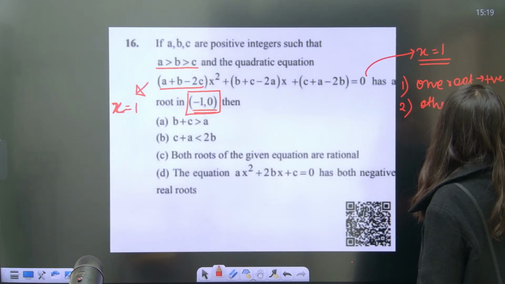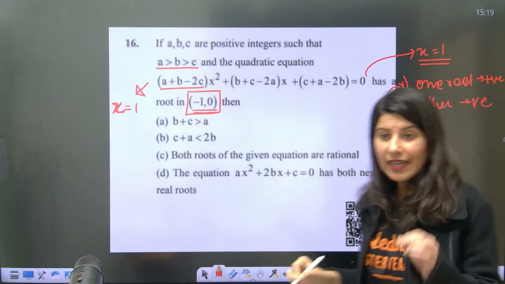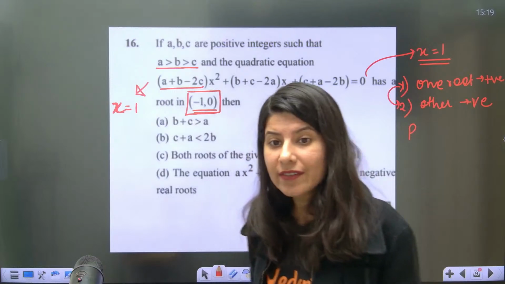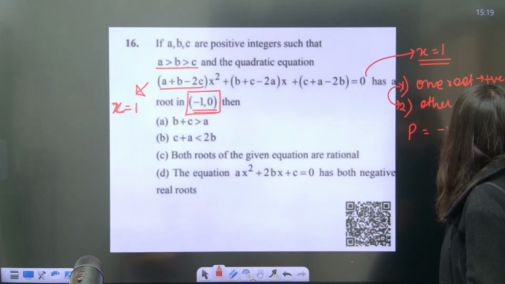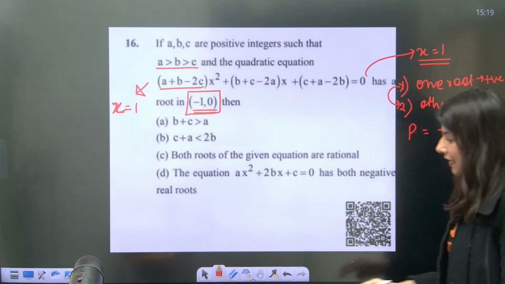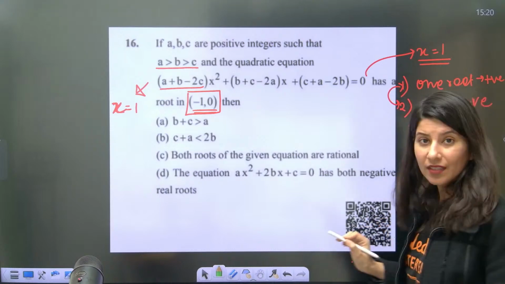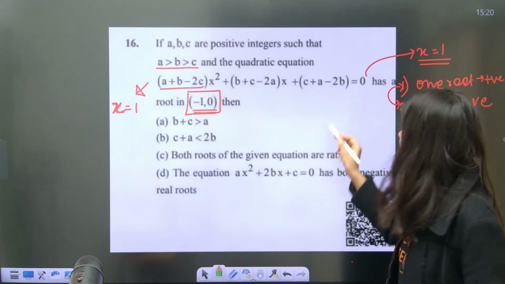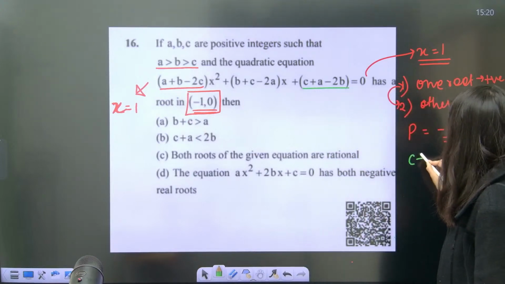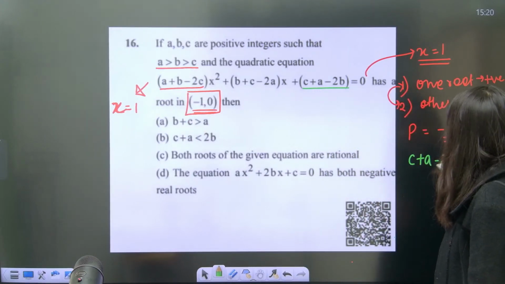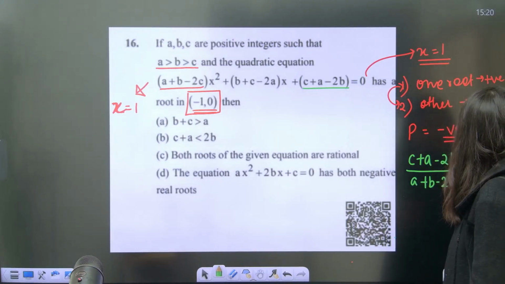Negative, correct? So what do you think? If one root of a quadratic equation is positive and another is negative, that means the product of roots will be negative. Right or wrong? The product of roots will be negative. So what is the product? Alpha beta, the product, is C upon A, that means (C + A - 2B) upon (A + B - 2C) is negative.